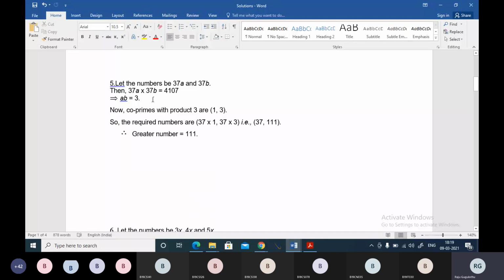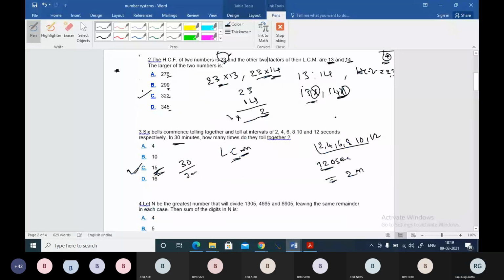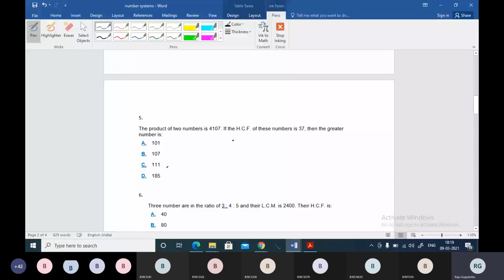Okay, see guys, consider those two numbers as 37A and 37B. HCF, just now I told you, there is a rule: if we have two numbers x and y, then the product of the numbers is equal to their LCM into HCF. This is the rule.